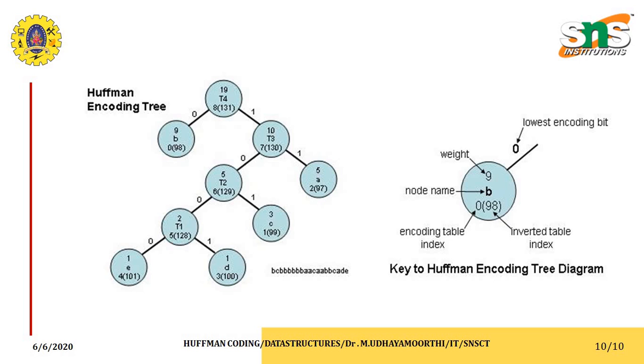So the size of the embedded image is reduced, and it helps alleviate the problem by providing substantial savings of time, and the message received on the receiver side can be decoded by means of the Huffman decoding concepts. The structure shown is called the Huffman encoding tree. It consists of all the things of the Huffman tree.